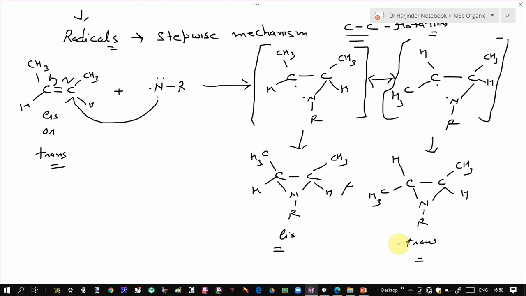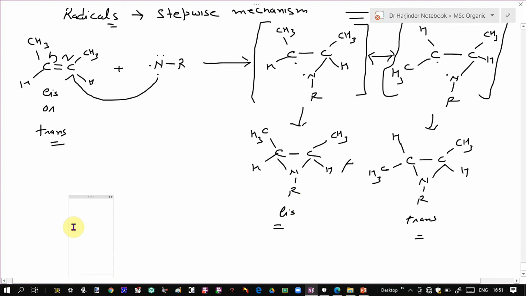This is just similar to carbenes. The same happens in the case of carbenes. Here you have a nitrogen; in carbenes, you have a carbon.